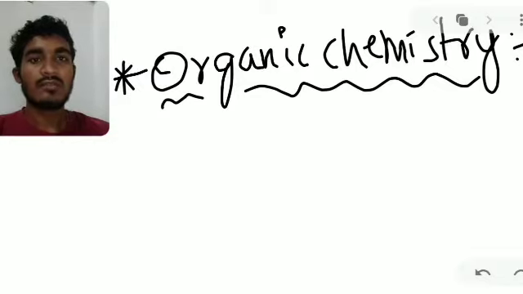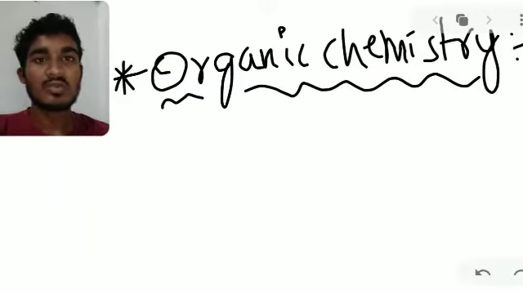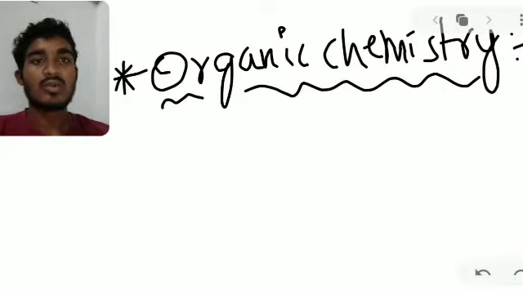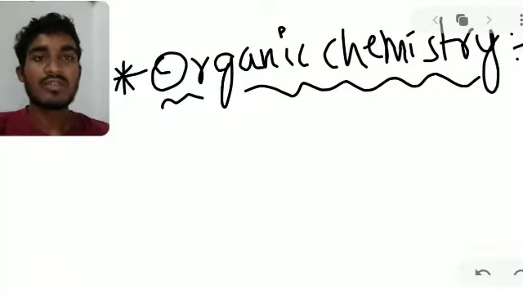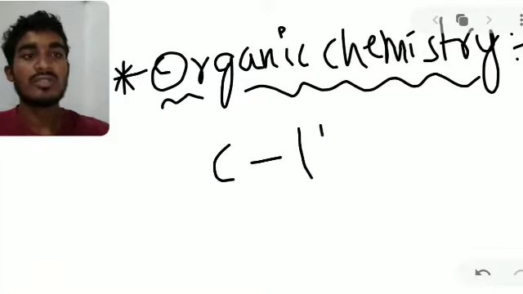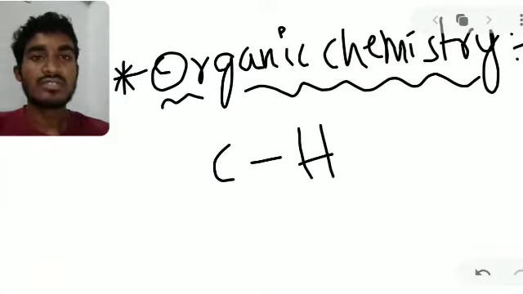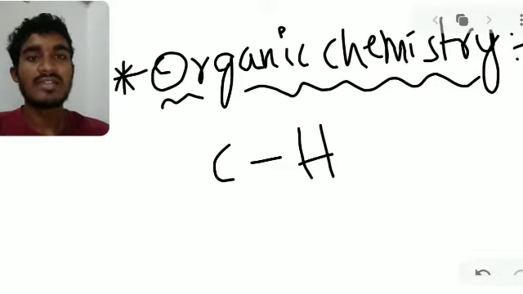Today I would like to explain some organic chemistry basics and the main compounds included in organic chemistry. In organic chemistry, we deal with only carbon and hydrogen. The organic compounds are the carbon-containing compounds. Carbon-containing compounds means we have carbon and hydrogen.